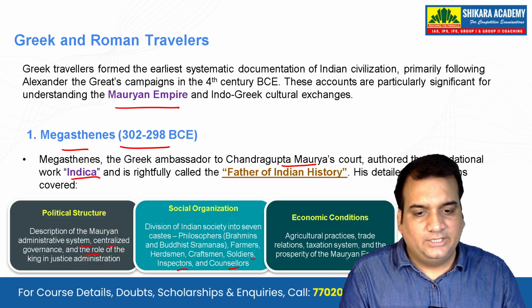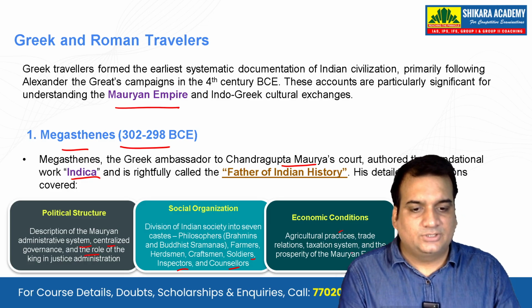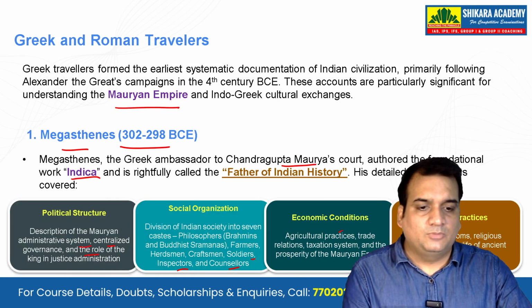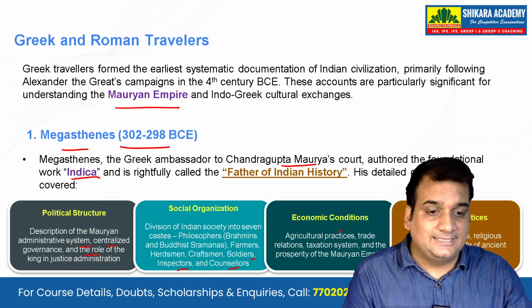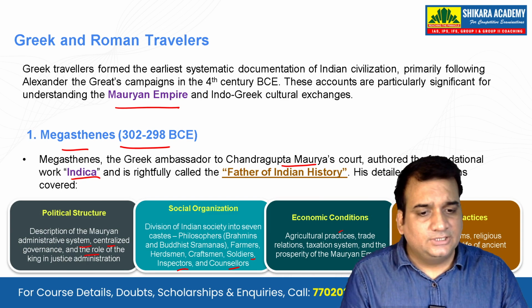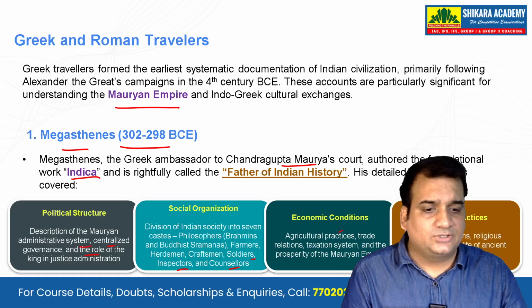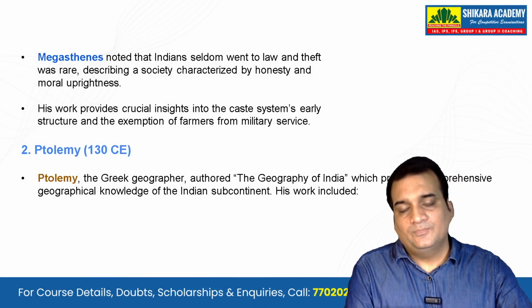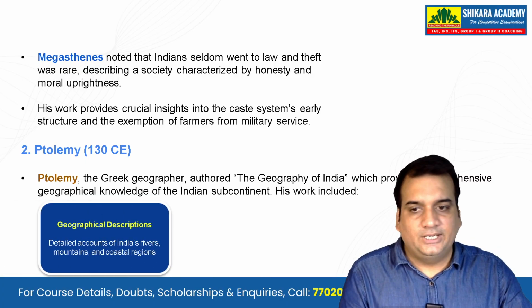On the economic conditions, he said that agricultural practices were followed, and trade relations, the taxation system, and the prosperity of the Mauryan Empire were to be seen at that time. For the cultural practices, he says that marriage customs, religious beliefs, and the daily life of ancient Indians are also mentioned in his travelogue Indica.